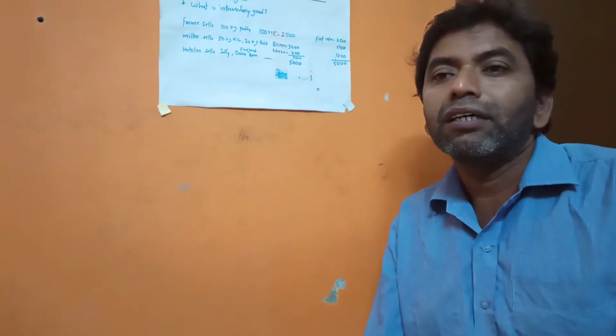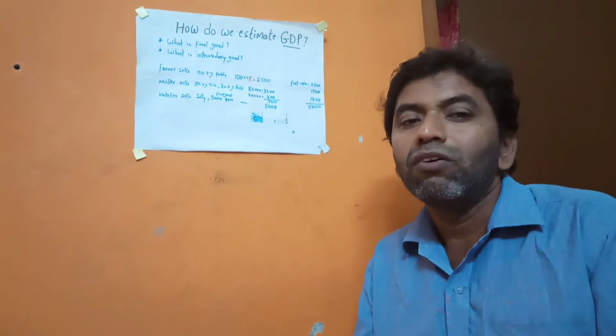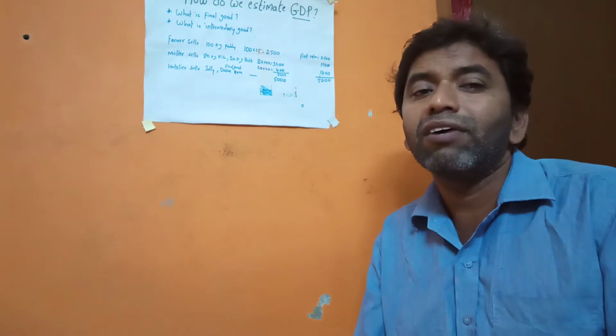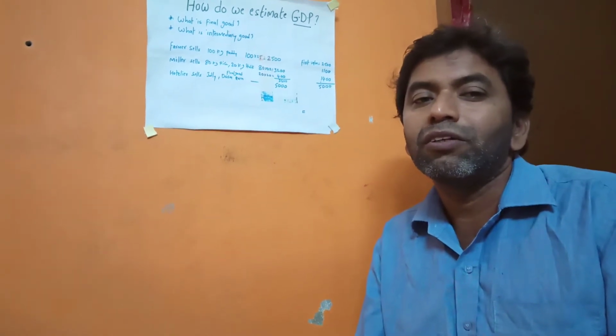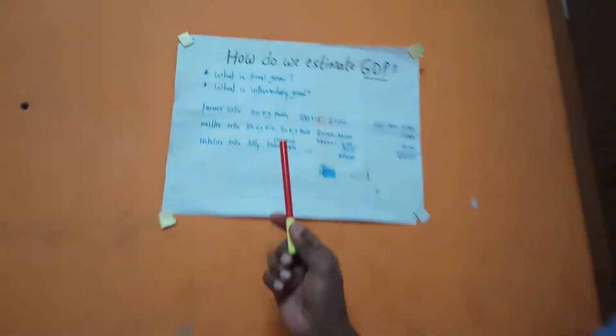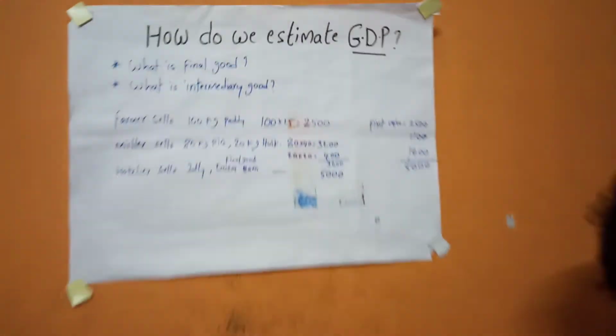For food items, for example idli and dosa, we consume them directly, so they do not require any further process. So they are called final goods. Next, what is an intermediary good?